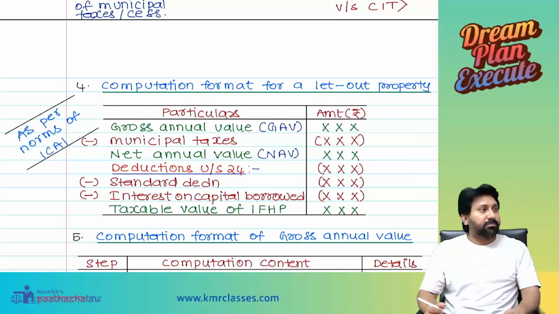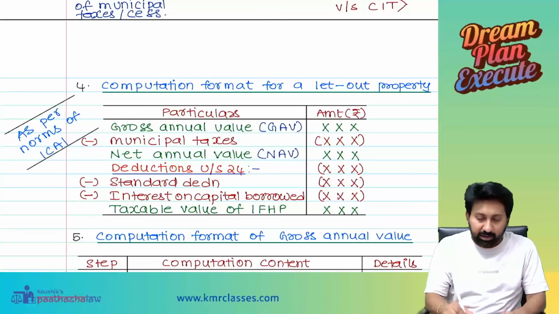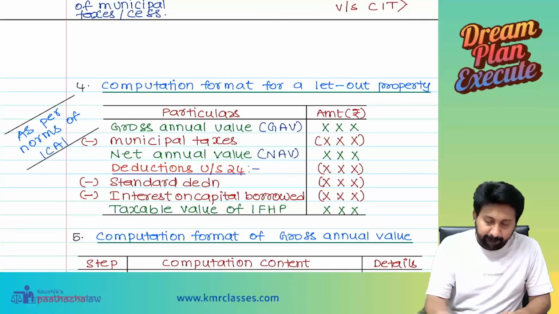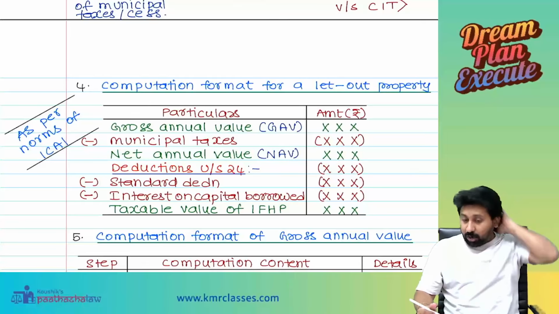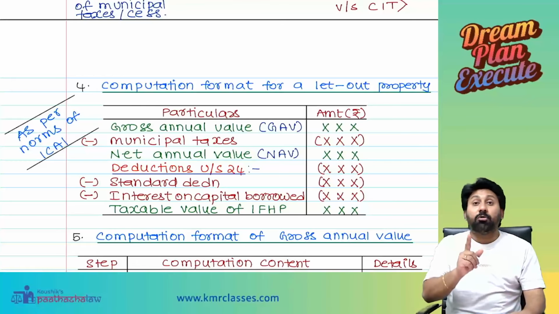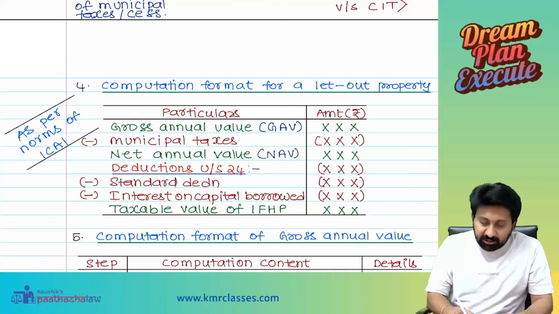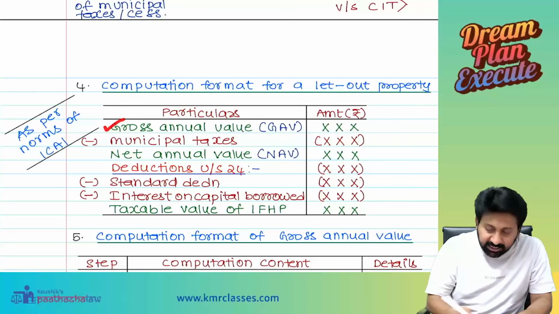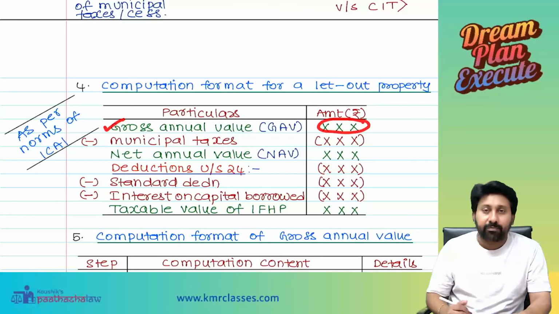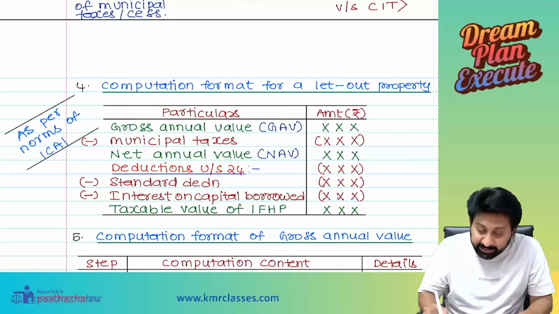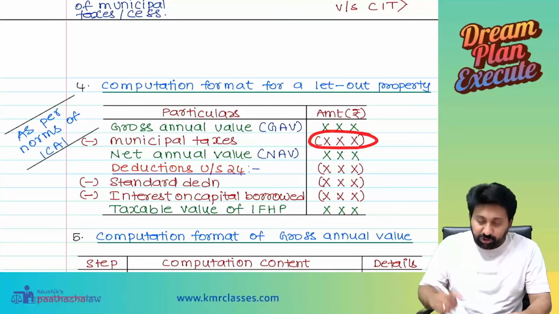So, as per the norms of ICA, I am doing this table. First point, computation format for a let out property. If your property is let out, there is a schedule. Take the gross annual value first. From that, remove the municipal taxes. They will give it in the question.